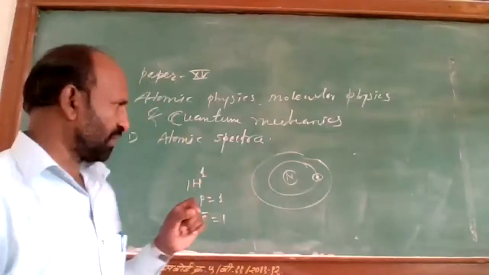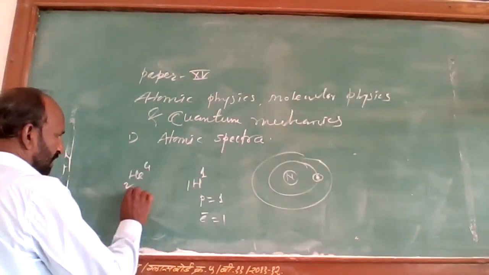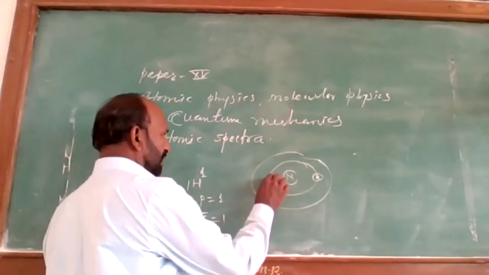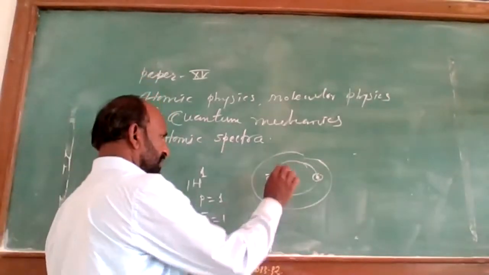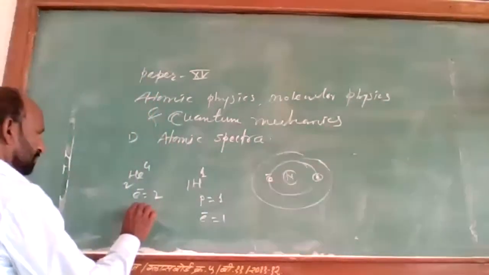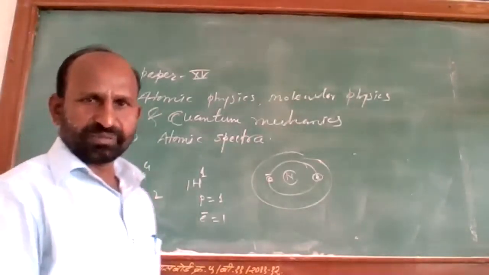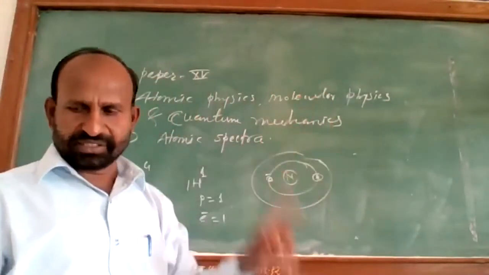If there are two electrons, like helium, then these two electrons will rotate in the first orbit. If we take lithium, there are three electrons. Two electrons will be in the first orbit and the remaining one electron will be in the second orbit.